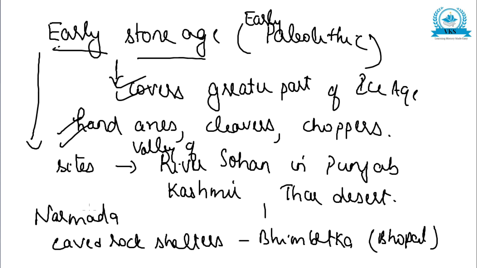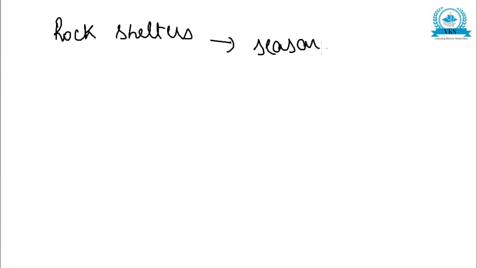So all these places were the important Paleolithic or early Stone Age sites. Now these cave and rock shelters which we talked about, Bhimbetka and all, must have been some seasonal camps for human beings. Seasonal camps, okay, during the time of seasonal changes, for protection, they must have used these cave and rock shelters.